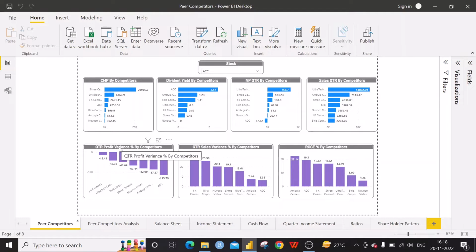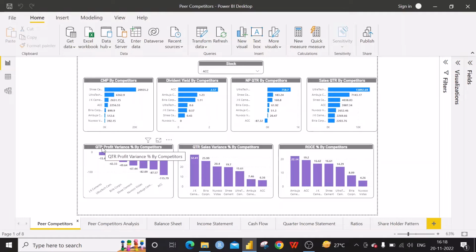Then this is the profit variance. The variance is the difference between the budgeted value and the actual value. We know that every company comes up with some kind of budget based on the current economic level, their future applications, growth, and historical data. They come up with a budget value and an anticipated value. If the variance is positive and a great value, then that is better for the company.